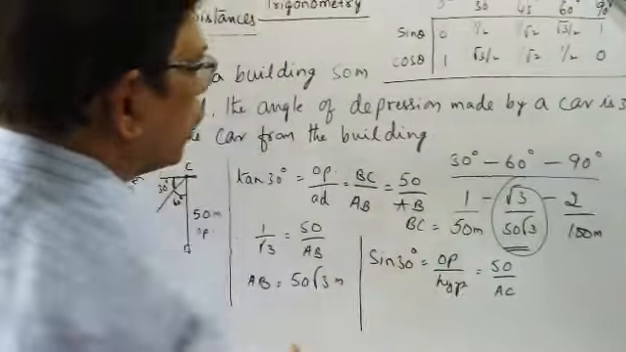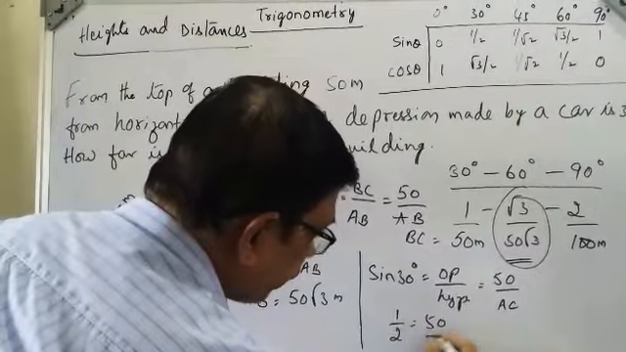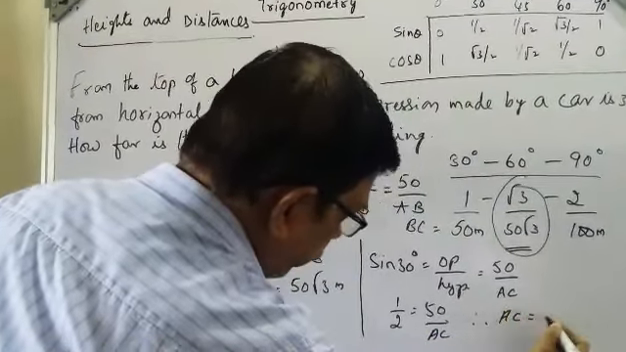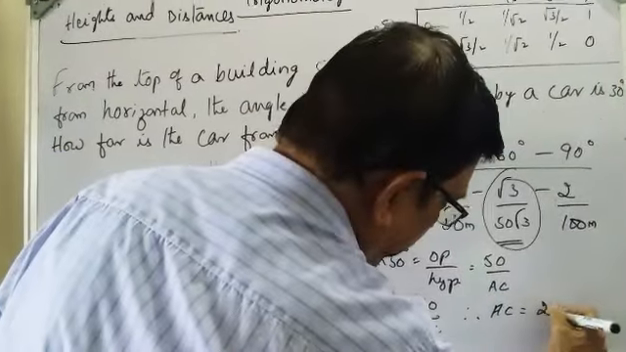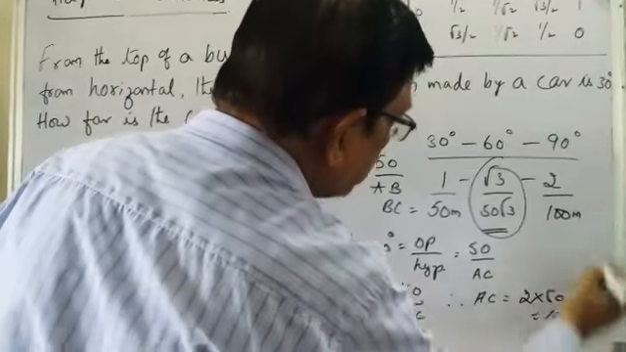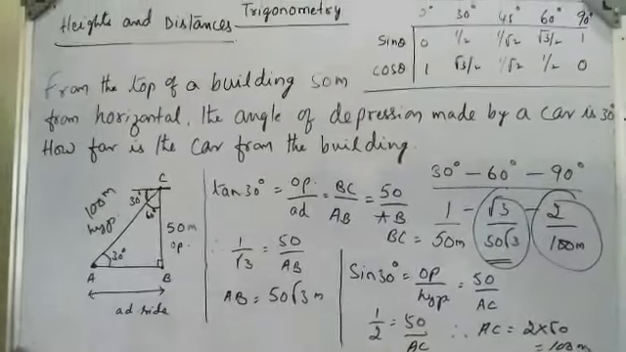Now what is sine 30? Sine 30 is equal to 1 by 2. 1 by 2 is equal to 50 by AC. Therefore AC is equal to, we cross multiply, 2 into 50. That is equal to 100 meters. So here we got 100 meters. Is it clear, all of you? Have a look.